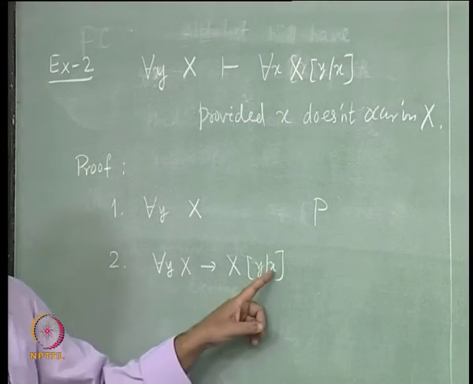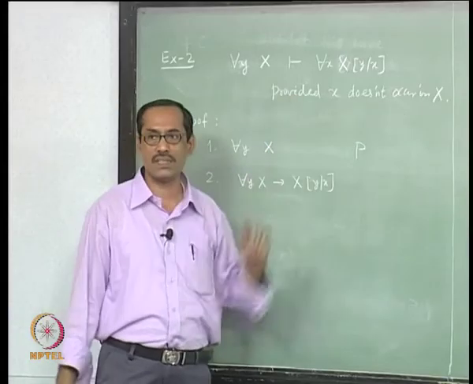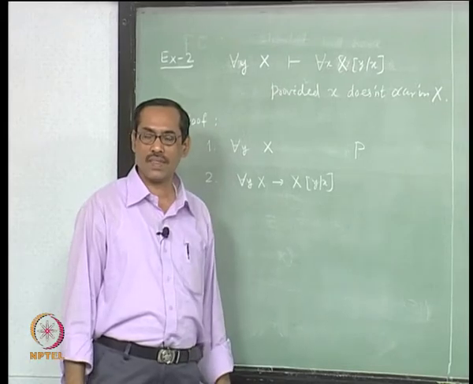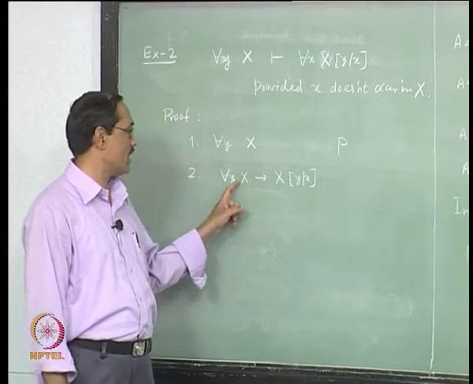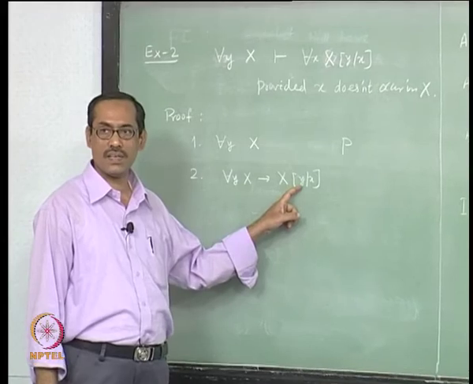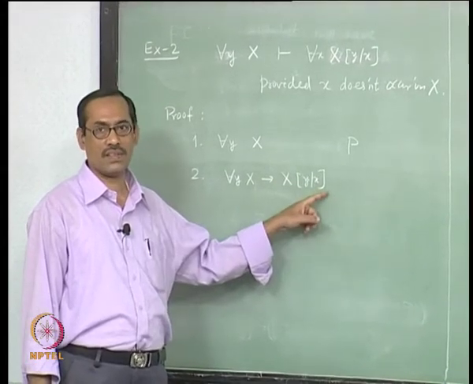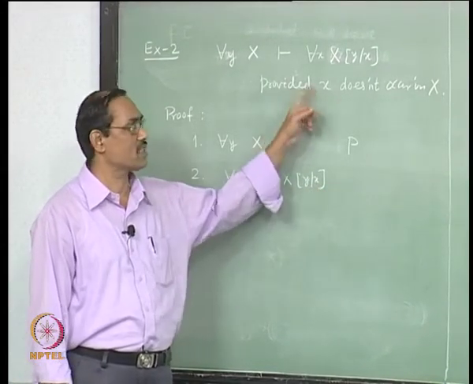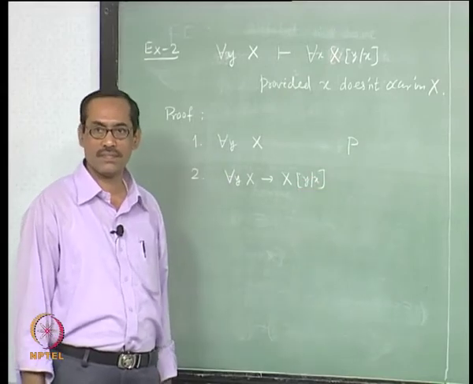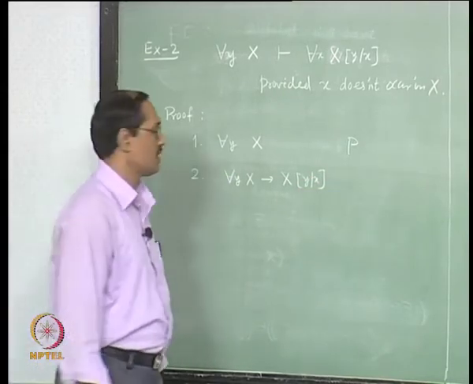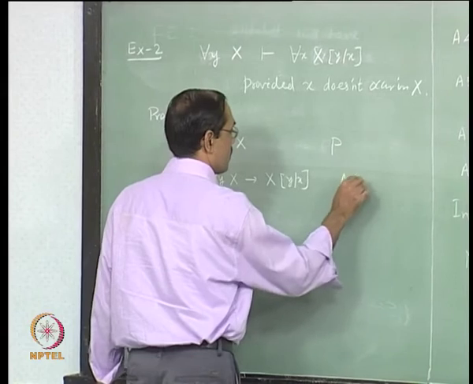So x is your term t now, which satisfies the condition required there. The variable y should be free for x, right. It is free for x because x does not occur at all. Fine. So this is your A4.